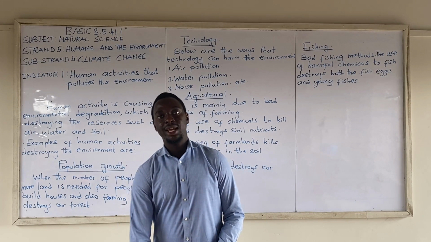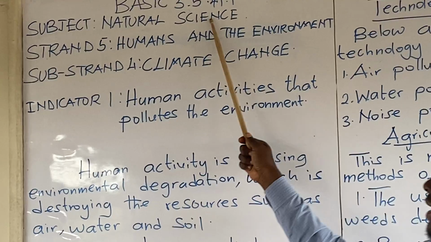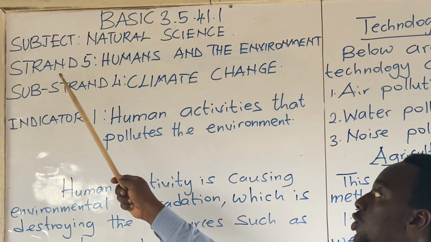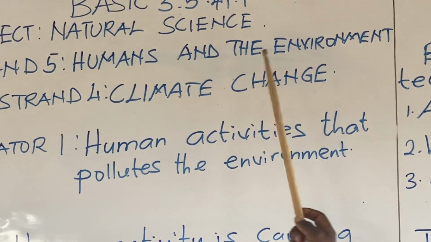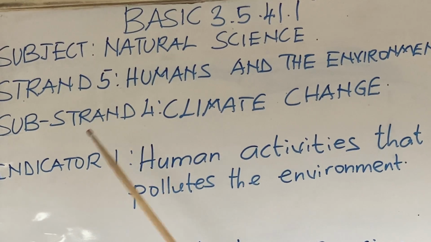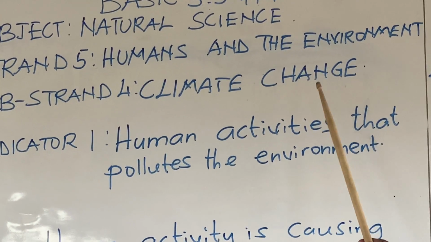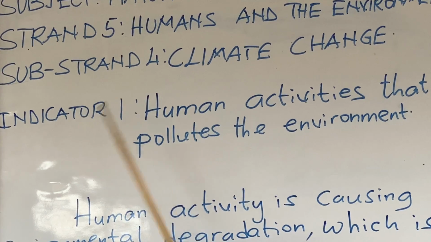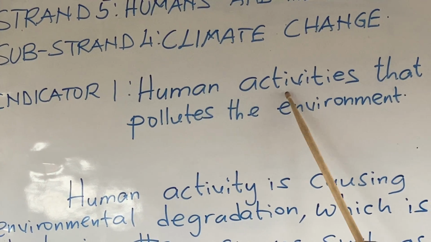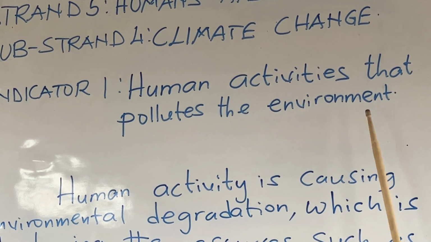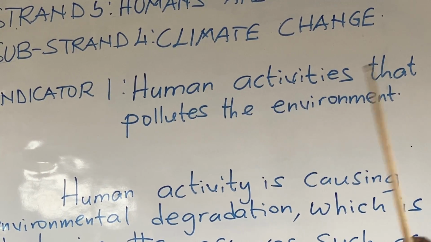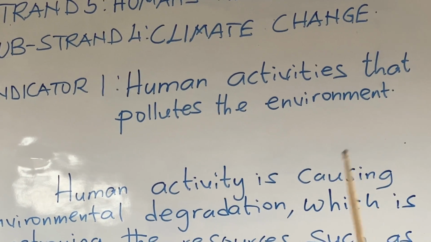Our subject for today is Natural Science, and it is taken from Strand 5, Humans and the Environment, Sub-Strand 4, Climate Change. Indicator 1: Human activities that pollute the environment.